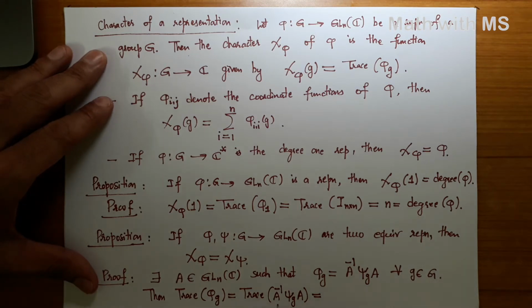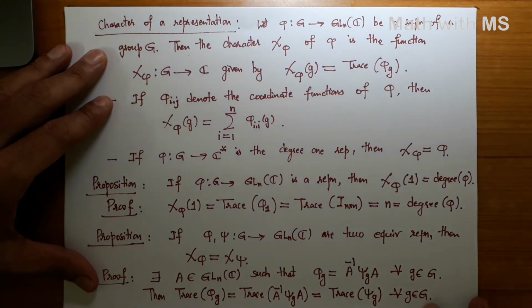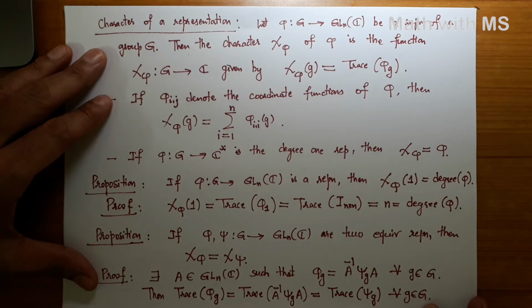So if we call this A and call this B, then the trace of A inverse psi g A is the same as the trace of psi g A times A inverse. But matrix multiplication is associative, so that is the same as the trace of psi g for every g in G. But this by definition is chi phi of little g, and this by definition is chi psi of little g. So thus, if two representations are equivalent, their characters are the same.